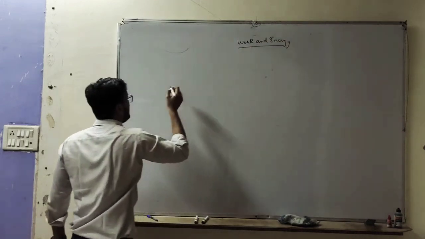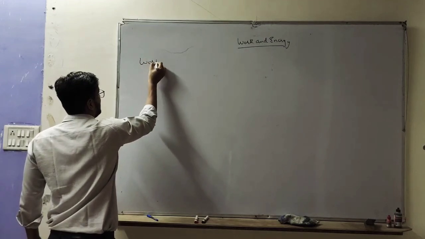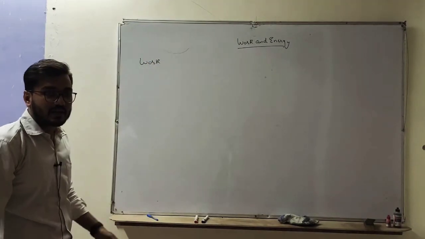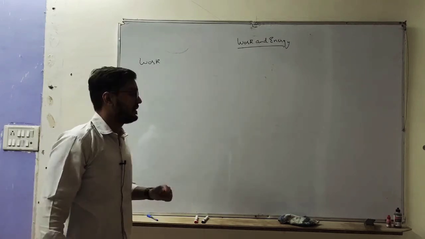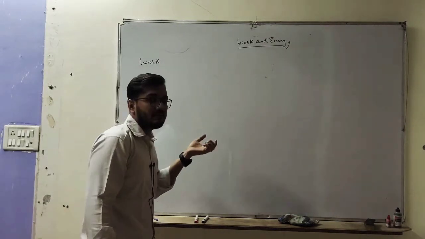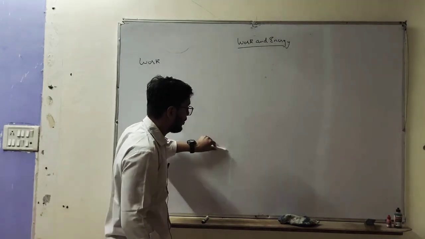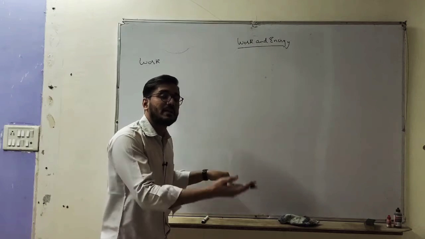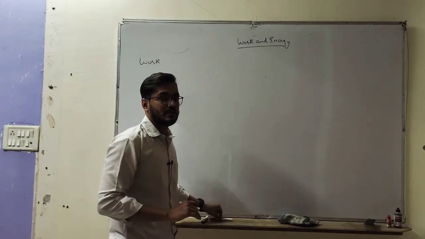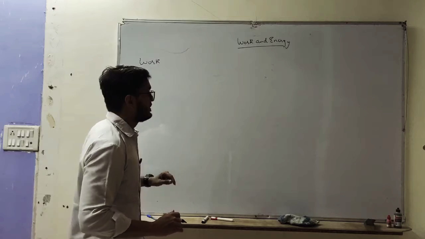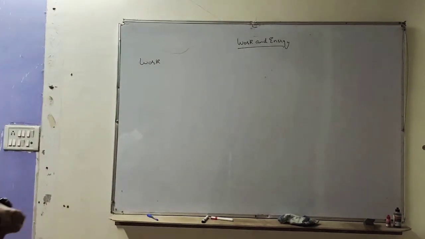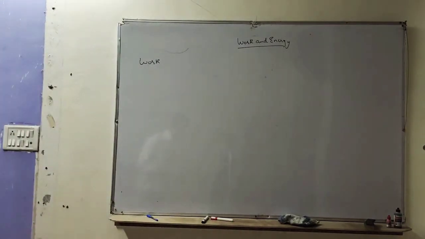So let us first define this term work. When can we say that work is done by a body? When some force is applied on an object, and it gets displaced from its mean position, and displacement is there, then we can say that work is done. So the definition is, the work done by a body is defined as the force acting upon an object to cause a displacement.